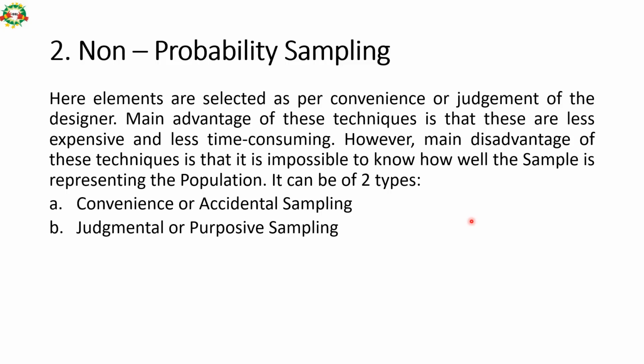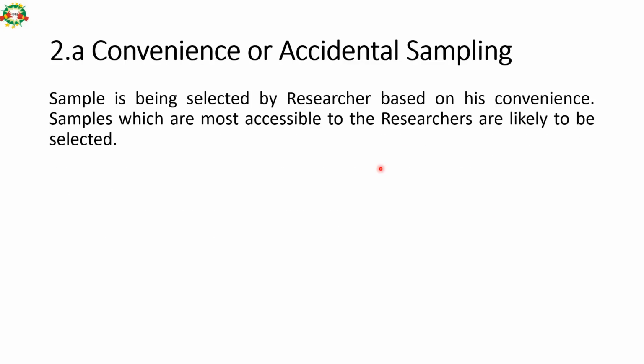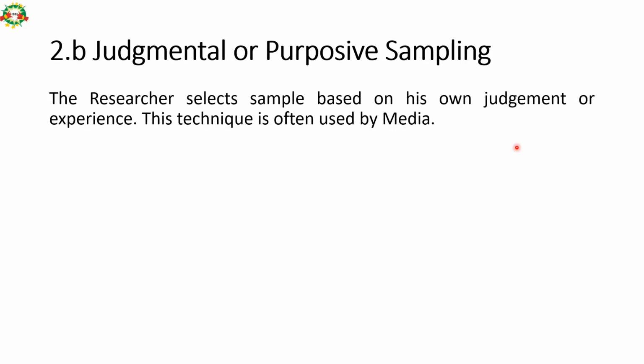So it can be of two types: convenience or accidental sampling, and second one is judgmental or purposive sampling. Convenience or accidental sampling is when a sample is selected by a researcher based on his convenience. Samples which are most accessible to the researcher are likely to be selected. This is a drawback. And judgmental: the researcher selects the sample based on his own judgment or experience. This technique is normally used by media.